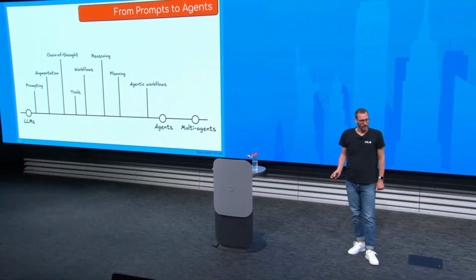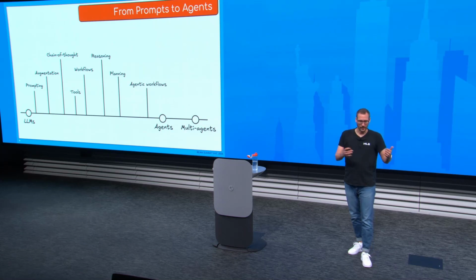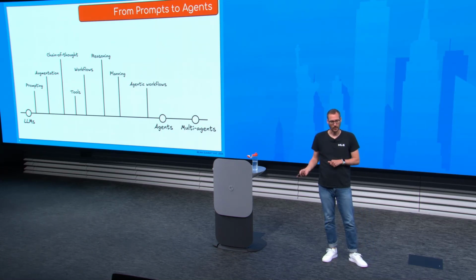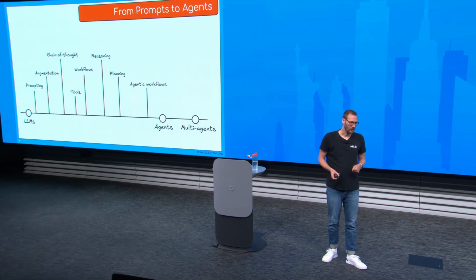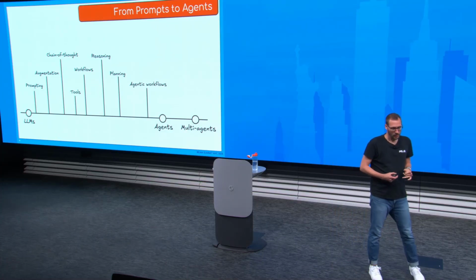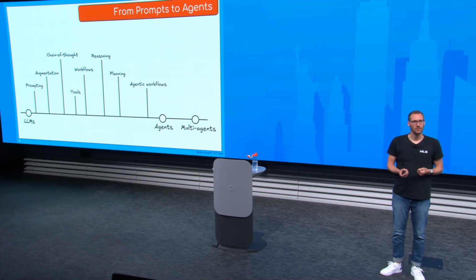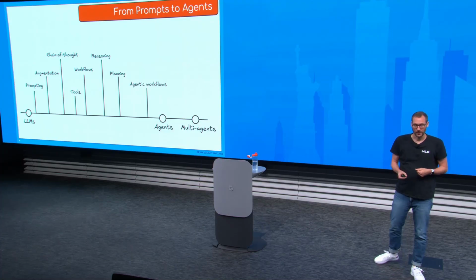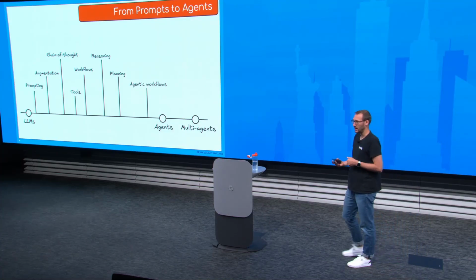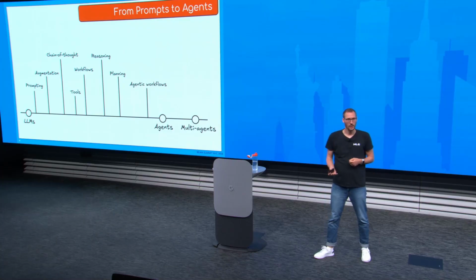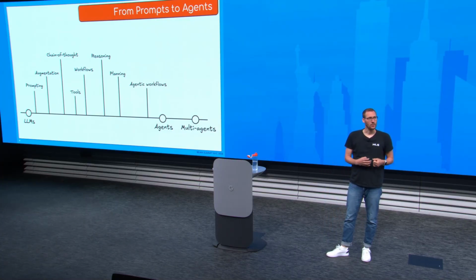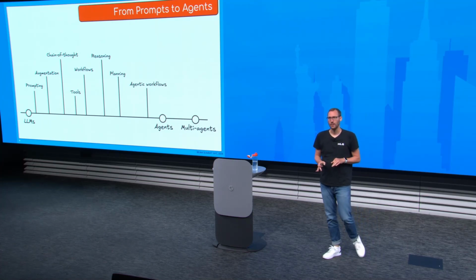And if we look a bit at the spectrum or continuum of LLMs on the left-hand side to agents and multi-agents on the right-hand side, we can see a couple of things. So if we take a vanilla LLM, we can get an answer from it, but the answer is just based on what the LLM knows. If we do some clever prompting, we can already get some more things out of this LLM. Another thing is augmentation. So if we provide in our prompt already some additional information, that has two benefits. First of all, I can inject knowledge that the model doesn't have intrinsically. And also, it makes the model be grounded in this information that I provided.